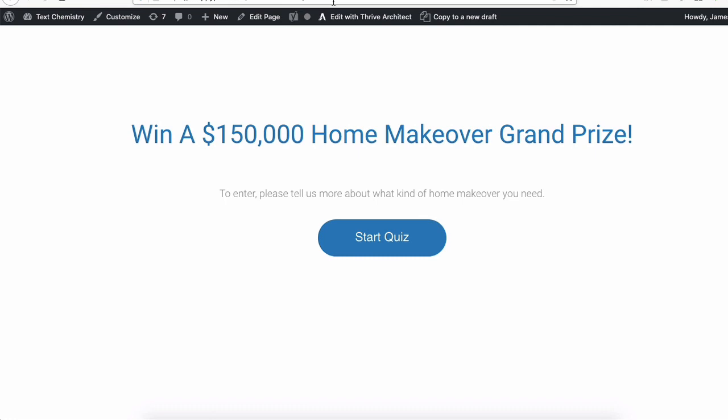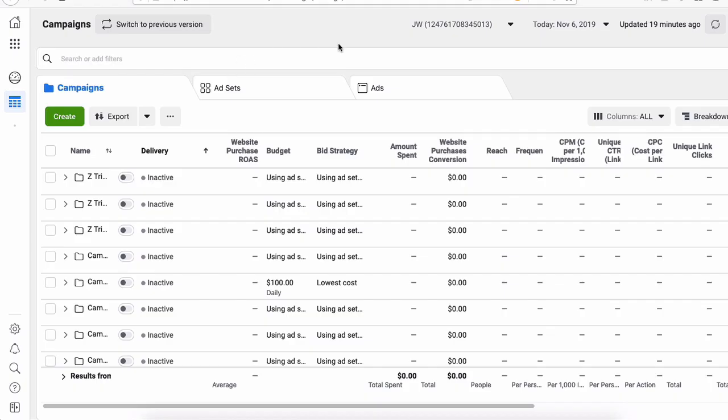So now that we have our landing page and the actual quiz done, which you can do either in Thrive Quiz Builder or in ClickFunnels, there's an option in that, or another tool that you prefer, we go back to our Ads Manager. Now here's where we create the ad, and this is a very important process. I'm going to teach you how to create a campaign so that these ads get displayed, people click on them, and then you can monitor the effectiveness of this.